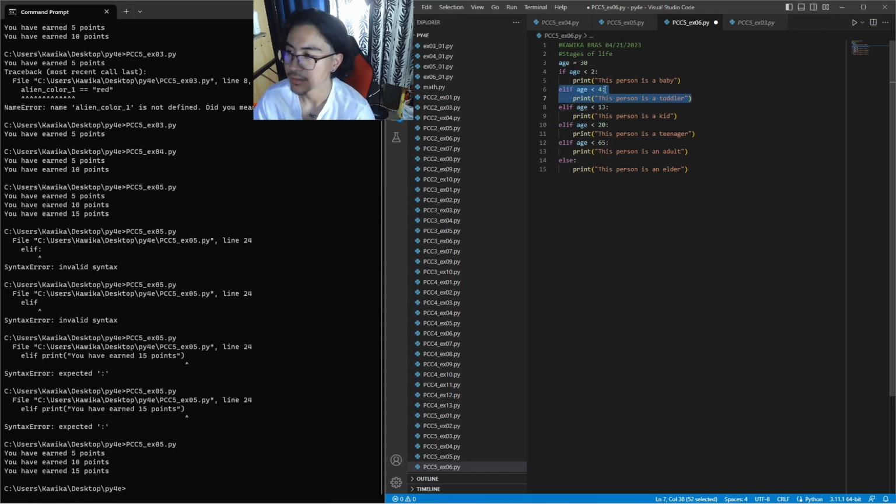So this will automatically know that we're going to be asking for this one, even though if you had 3, technically, everything from here on would be true. It's going to stop at this first one. So we're not checking for what the number of the age is. We're just checking what age range they're in. So if they're less than 4, but they're not less than 2, it'll move on to here. If they're less than 13, but not less than 4, it'll move on to over here, so on and so forth. So the example that this output should give us is this one.